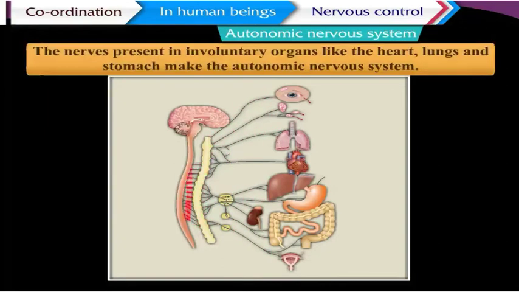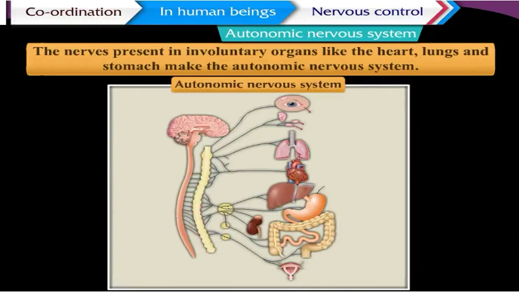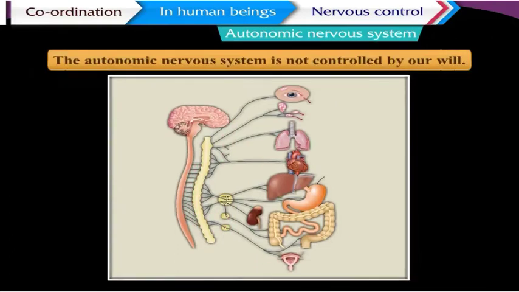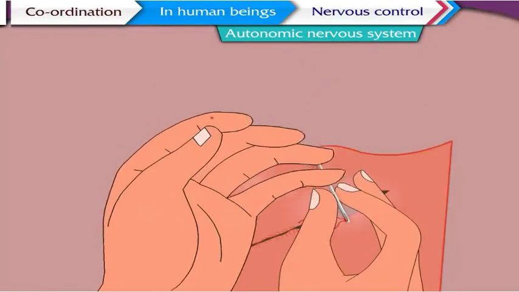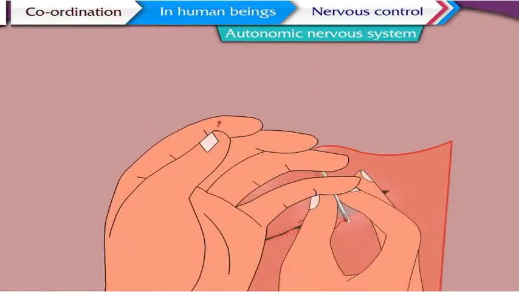The nerves present in involuntary organs like the heart, lungs, and stomach make the autonomic nervous system. These organs are not controlled by our will. It is necessary to give fast and immediate response to certain dangerous situations. Let us understand what is meant by giving such responses. Reflex action.